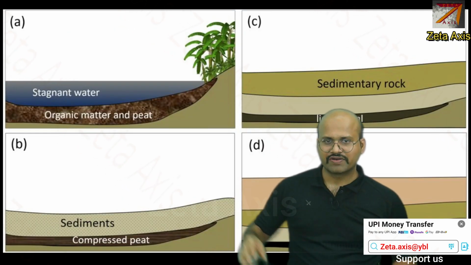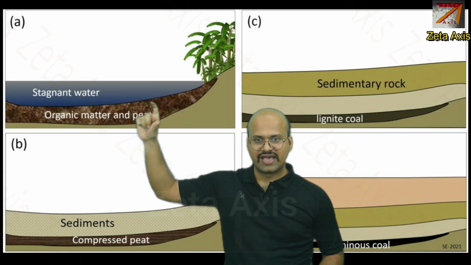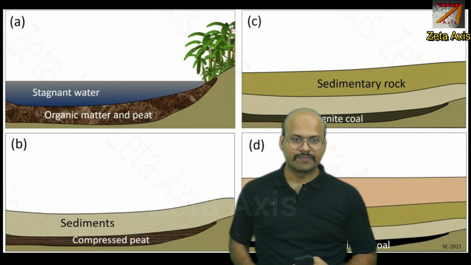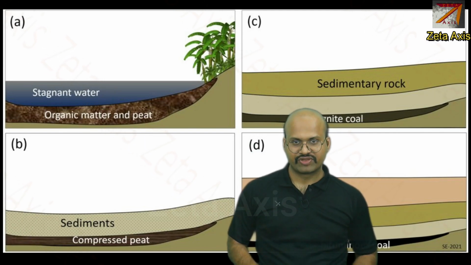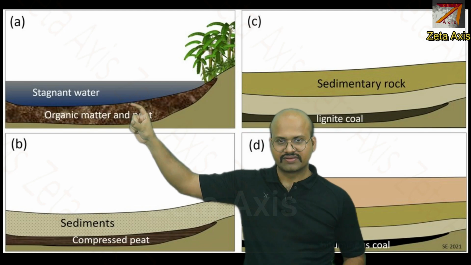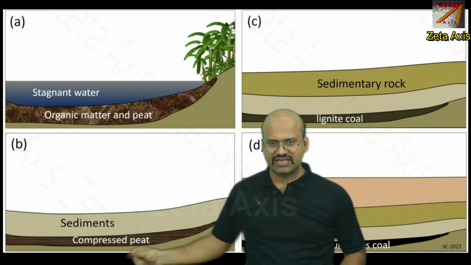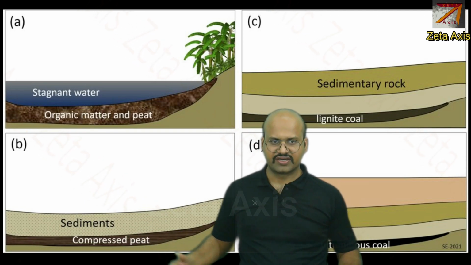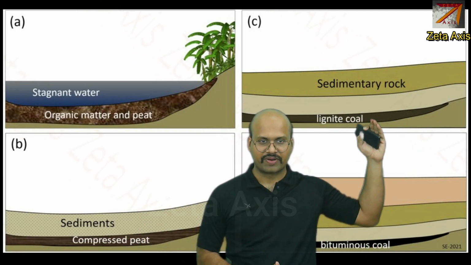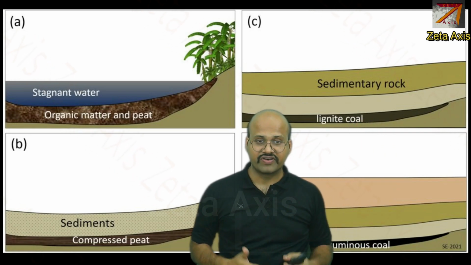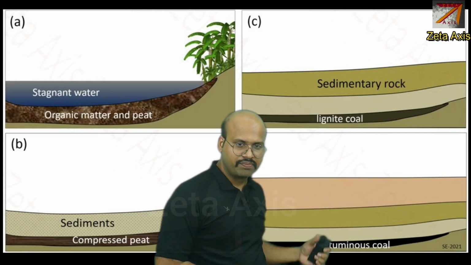Here is another example where we can see stagnant water, and this is the layer of organic matter, that is, the undecomposed plants and trees. Now with time, a sediment layer is formed over it, and this layer, which was this thick, is now compressed to form peat. Over time, this will further get compressed because of the pressure of the overlying rocks, and it will form lignite. And if time further passes, then we will have bituminous coal.